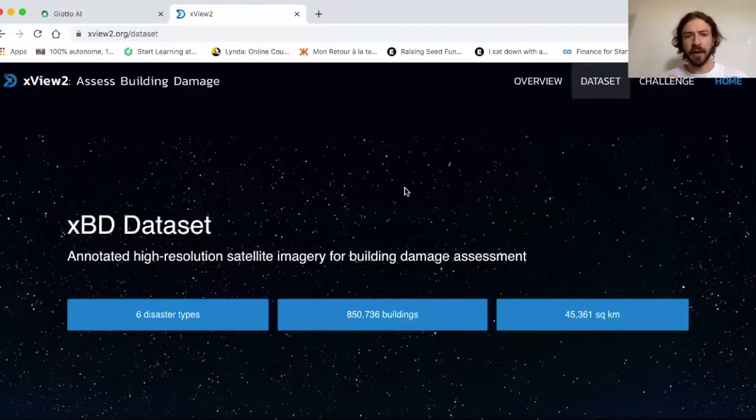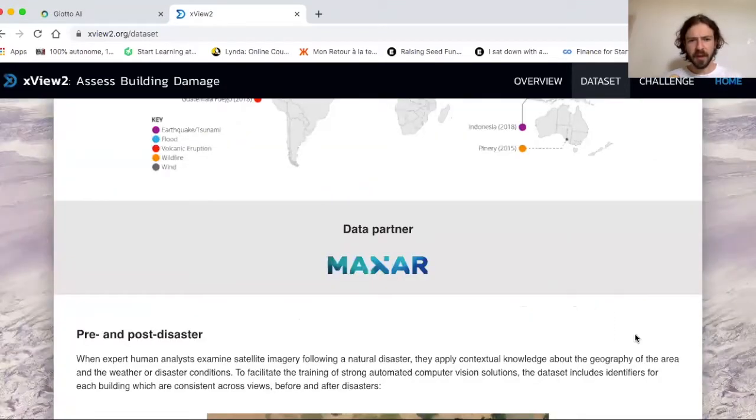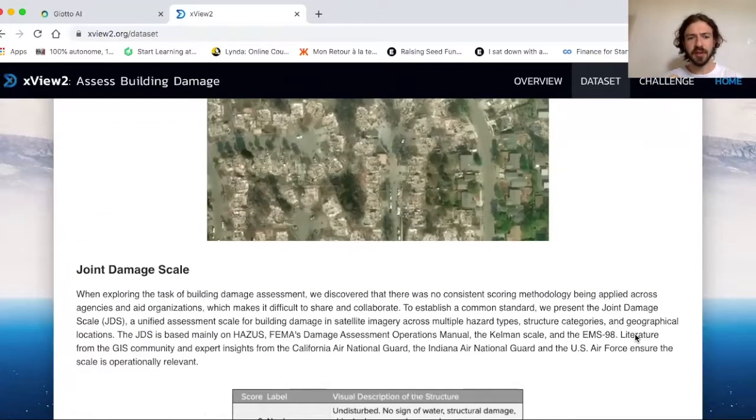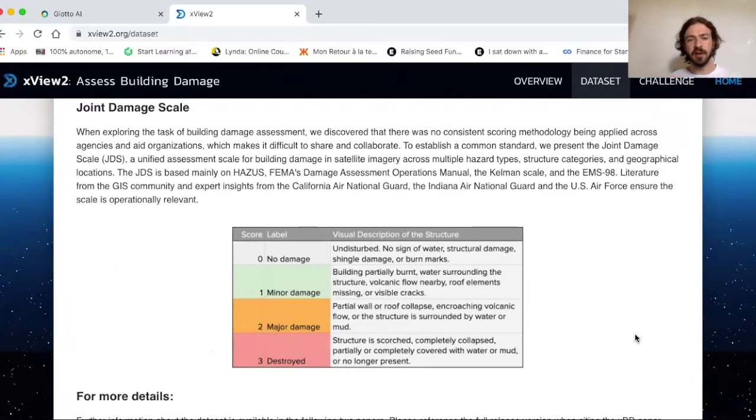So one of these initiatives that I'm going to show you right now and that I used for this demonstration is the xView2 challenge. As you can see, it contains images from 6 disaster types, which is very good because it will make the model more accurate. It covers 45,000 square kilometers. It has images from pre and post-disaster situations, and it labels those images using this joint damage scale with 4 levels. So no damage, minor damage, major damage, and destroyed.